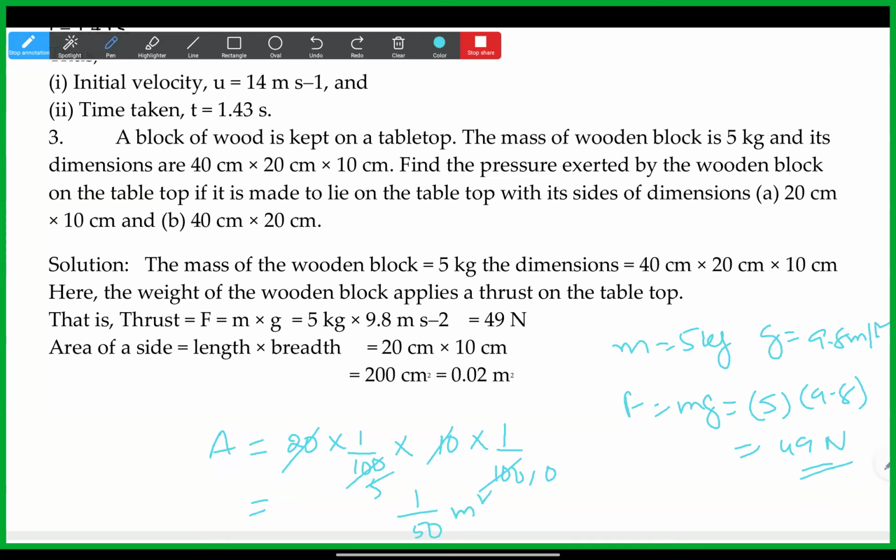So let us keep this like this. We know pressure is equal to force per unit area. So force is 49 divided by 1 by 50. So it will become 49 into 50 by 1. 5 fours are 20, and 5 nines are 45. 2450 Newton per meter square.